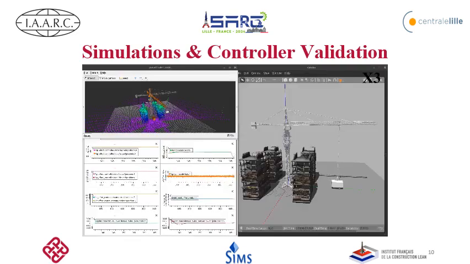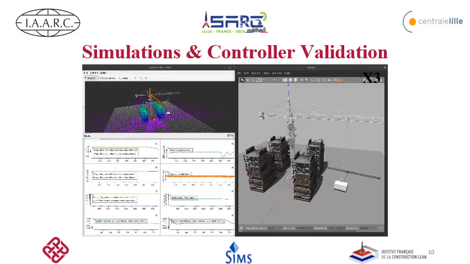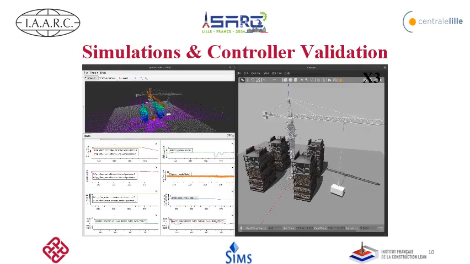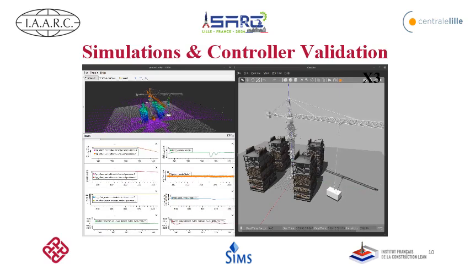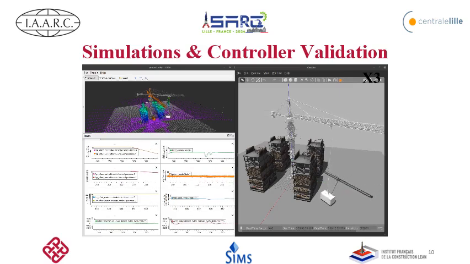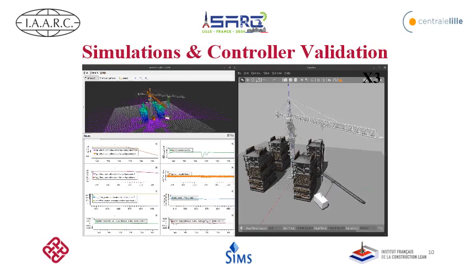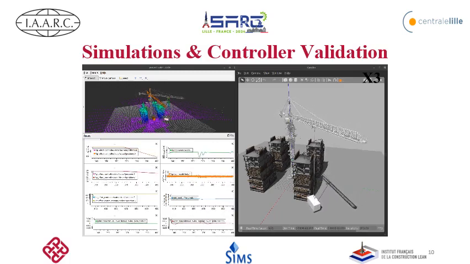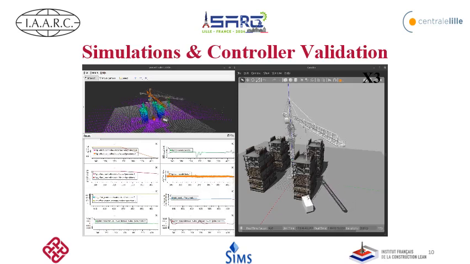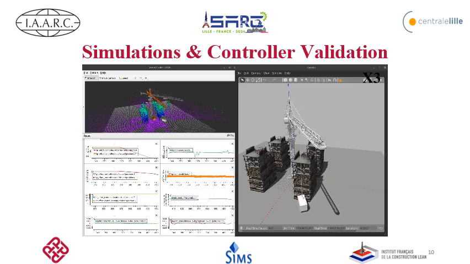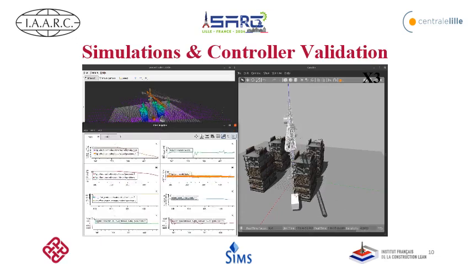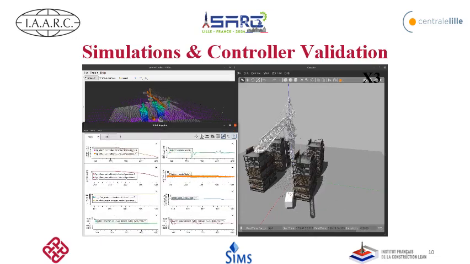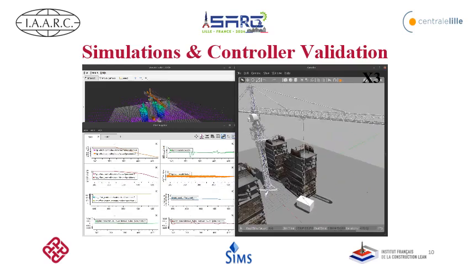Here is a demonstration video of a real-scale tower crane at a construction site, automatically transporting the payload from a blind spot based on sensor input. On your left is a scene which shows the current state of the tower crane in gray and the desired state in orange. The boxes around the crane are an occupancy grid, and this 3D grid is generated based on the sensor input, which is the motion tracker. On the right-hand side is the Gazebo interface, which shows the real-scale tower crane in the construction site.